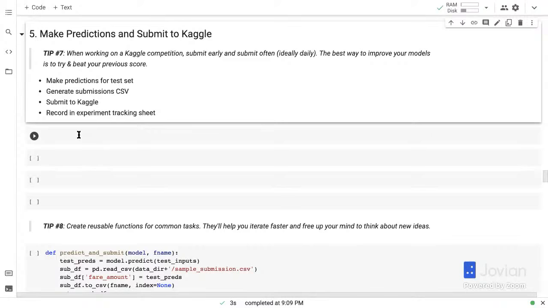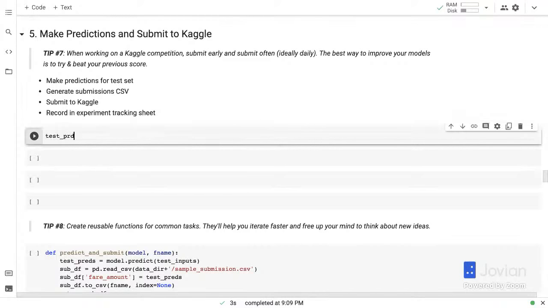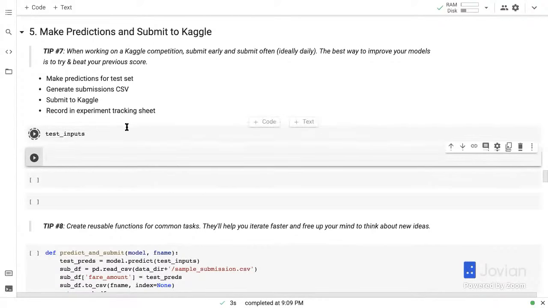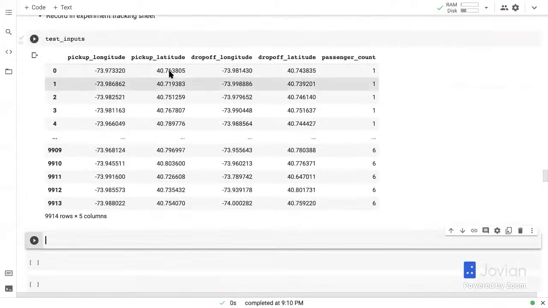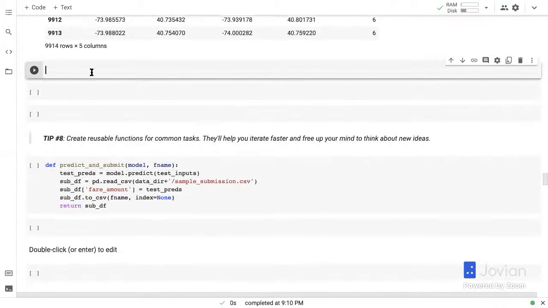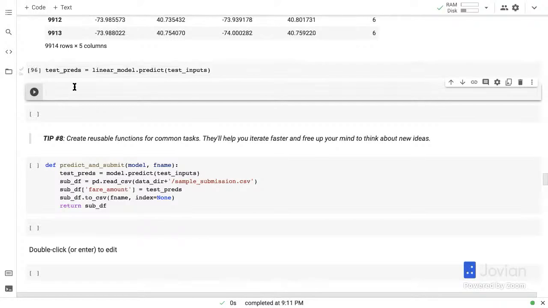So how do you make predictions and submit to Kaggle? First, you have to make some predictions for the test set. So we have the test inputs here right in front of us. All we need to do is pass the test inputs into the linear model, so into the linear model, we say .predict. It's trained already using the training set, and we get some predictions from this. And of course, we don't have any targets. So the way we have to evaluate these predictions is by creating a submission file. The way we can create a submission file is this way. We first read in the submission data frame, which is the sample submission file.